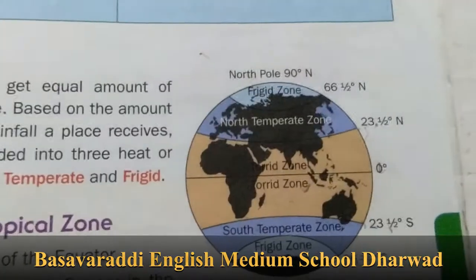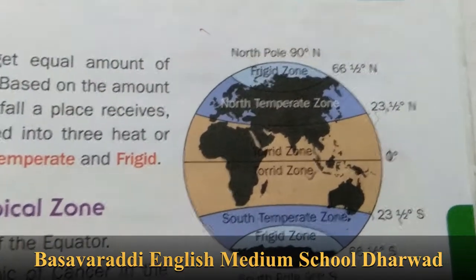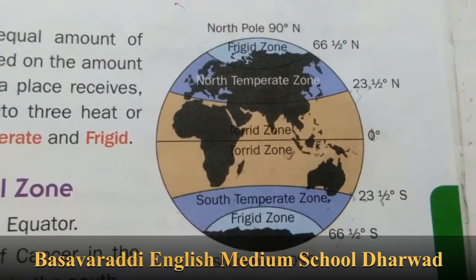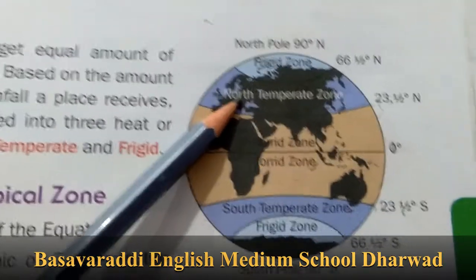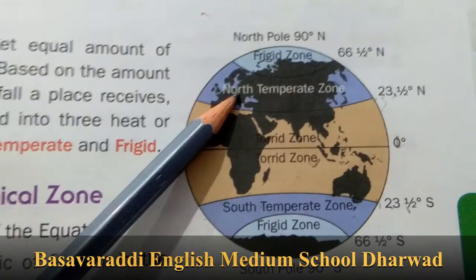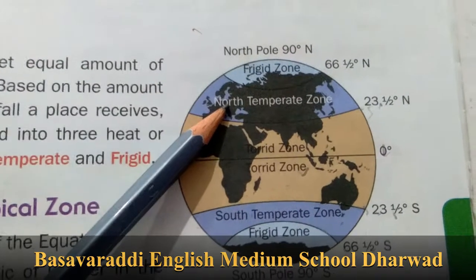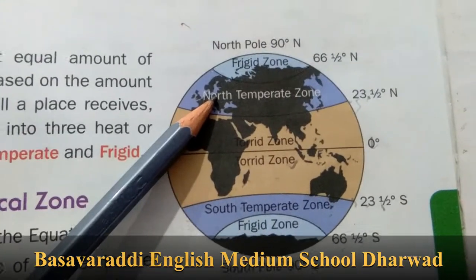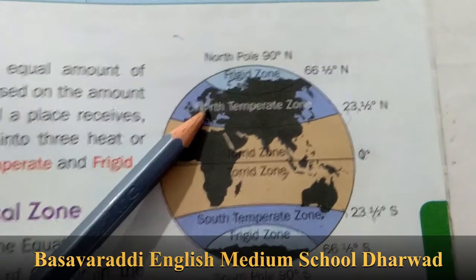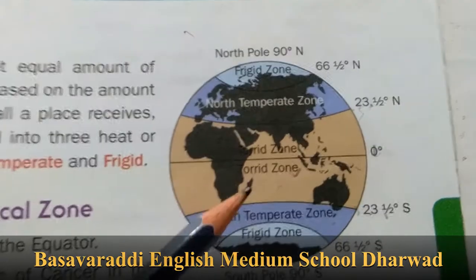This zone is neither too hot nor too cold. Countries such as the USA, Japan, New Zealand lie in this zone, the temperate zone.